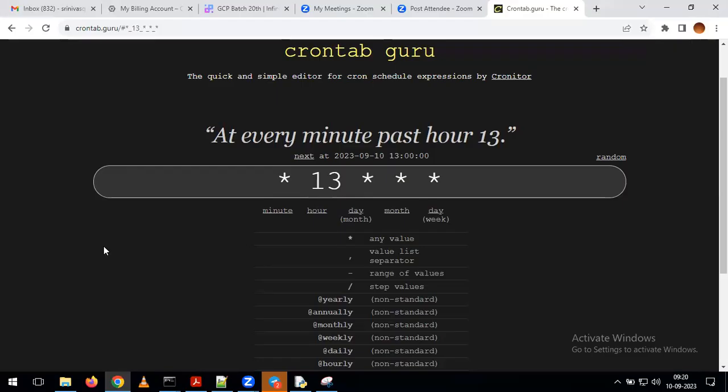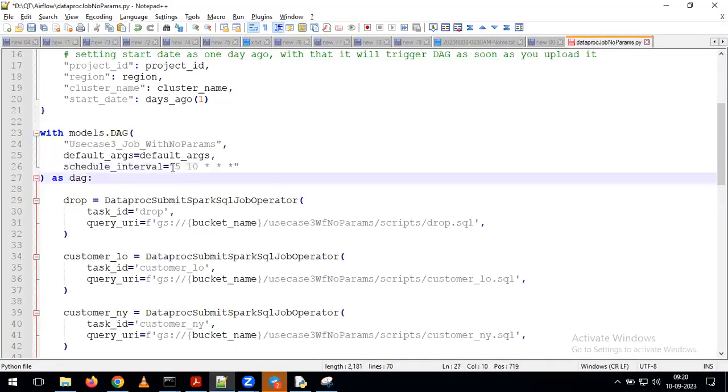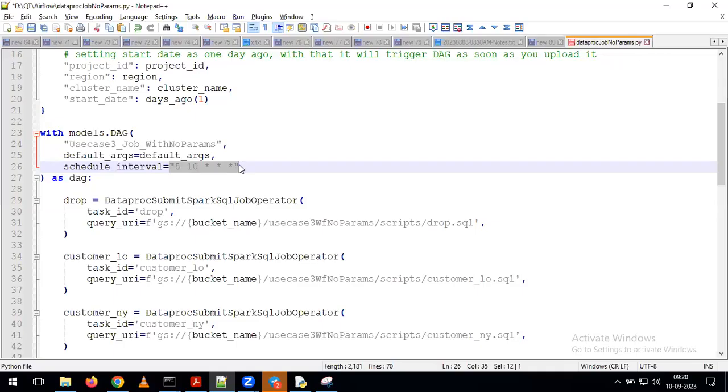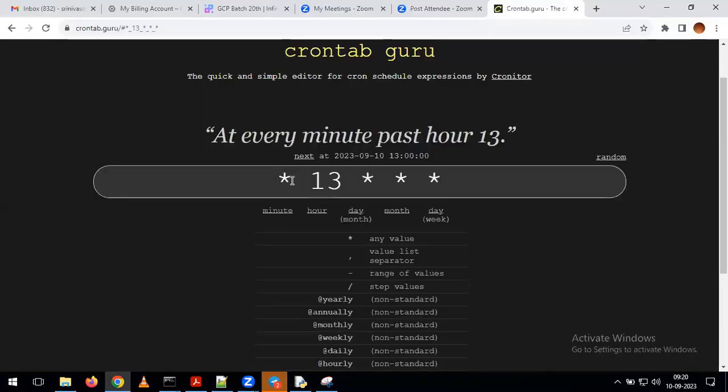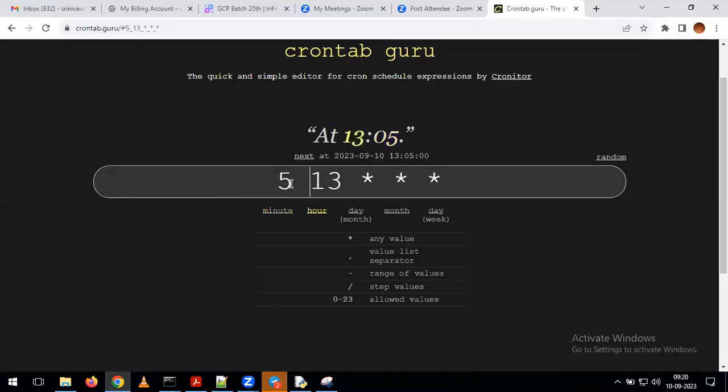This is the way we can understand how to define cron expressions as part of our requirements. Now I will do this: try to give the answer. What is the meaning of this cron expression? Just try to give it. I have given 5, 10, hour star, minutes star. Which is 10 hour, 5 minutes, every day. So if I give 5, 10, I'll type here again.